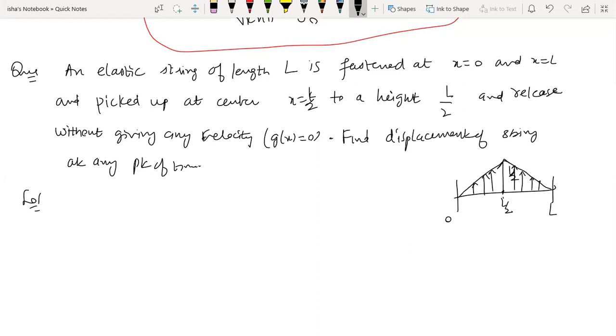You know the vertical displacement given at the middle point, but what about the rest of the points? So for that, you have to get a function. As I told you, you can directly start from the solution. So what is the solution?